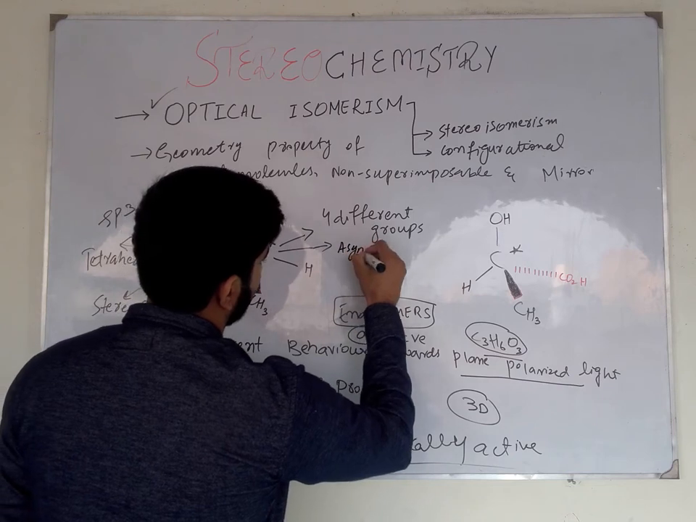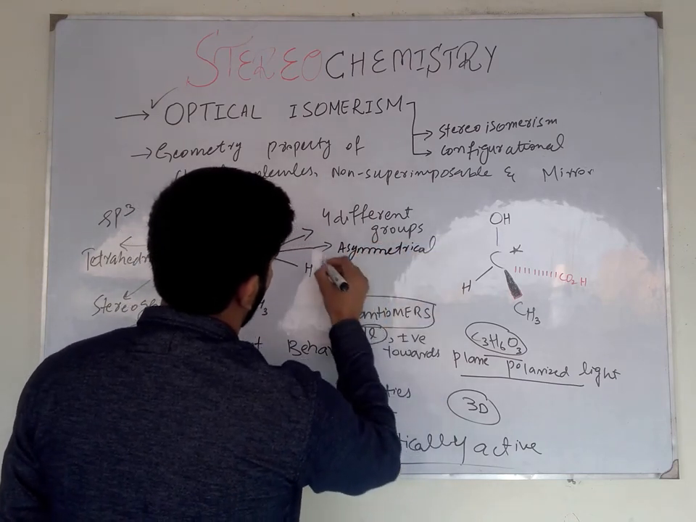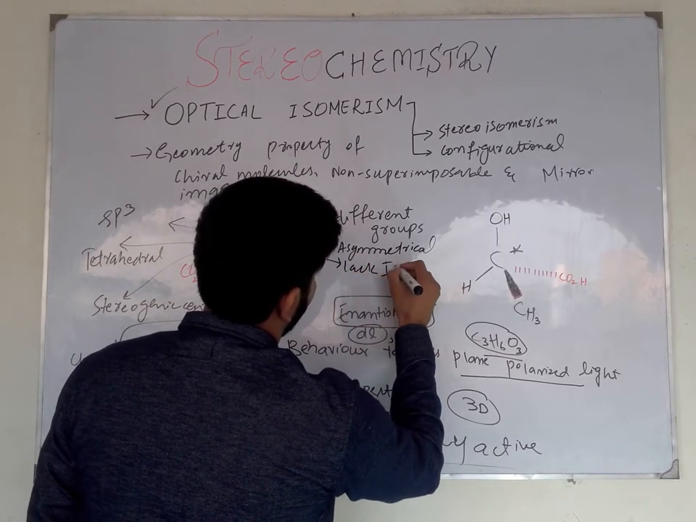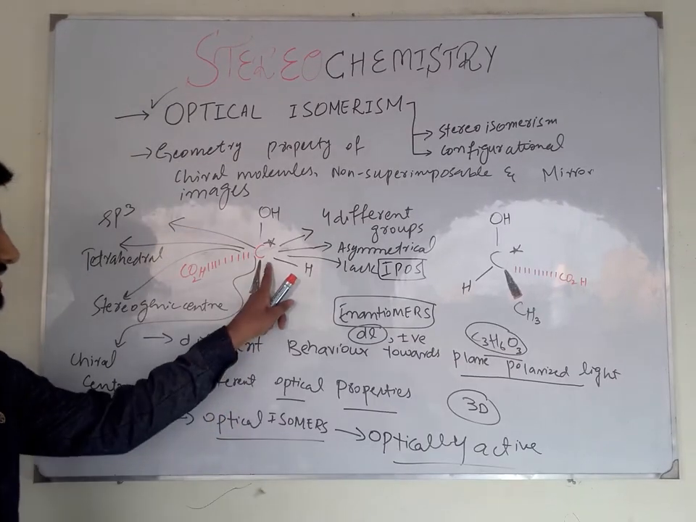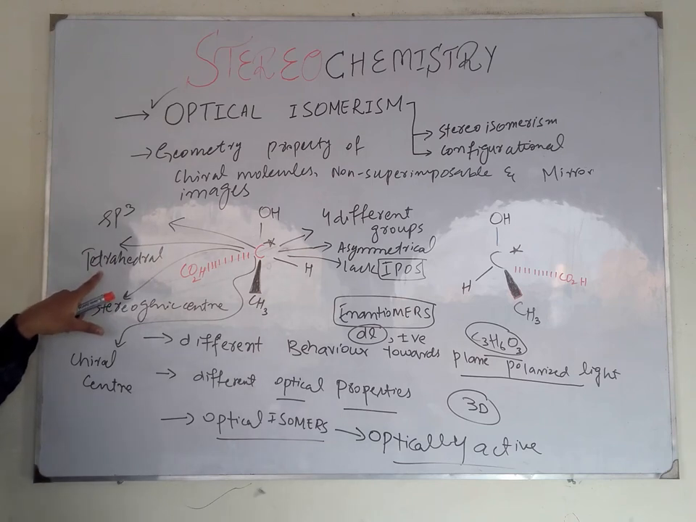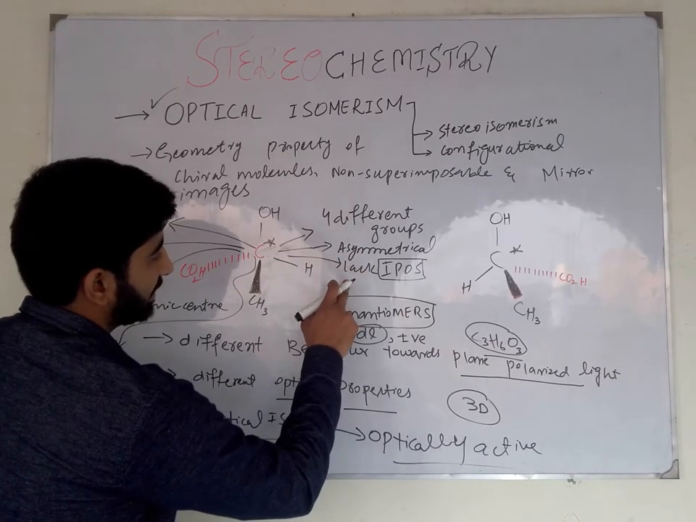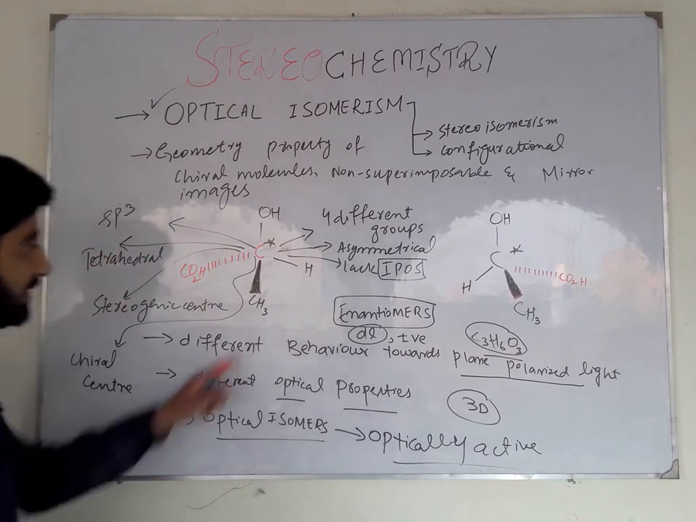Asymmetrical carbon, or lacking an internal plane of symmetry. This carbon is called chiral carbon. This is called optically active carbon, which is sp3 hybridized, tetrahedral arrangement, stereogenic center, also called chiral center. It is asymmetrical carbon. It lacks an internal plane of symmetry and is directly attached with four different groups. This is called chiral carbon.